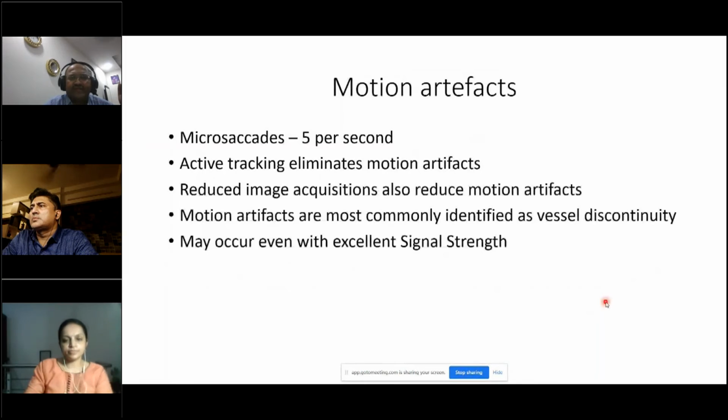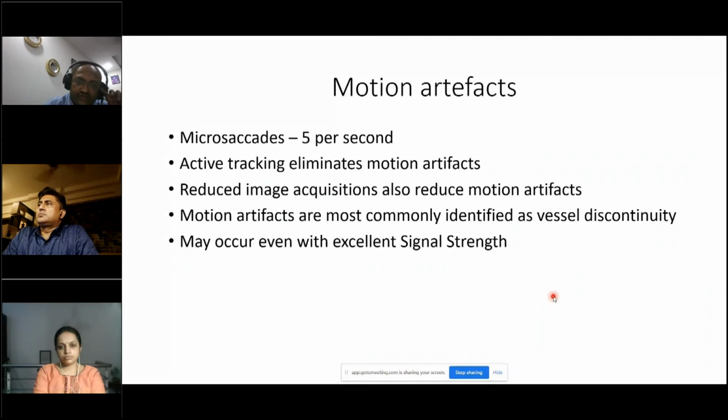Another thing which affects the scanning is the motion artifact. Microsaccades can usually occur five per second in a normal person. Active tracking actually eliminates these motion artifacts and also reduces the time taken to acquire the image. Motion artifacts are most commonly identified as vessel discontinuity and can occur even with excellent signal strength.